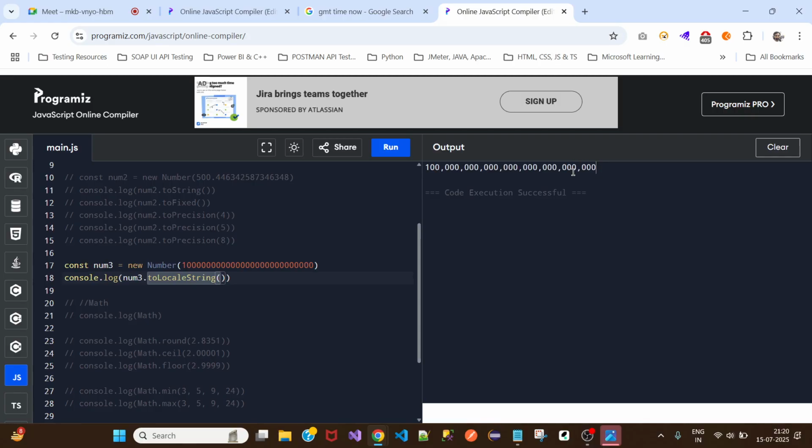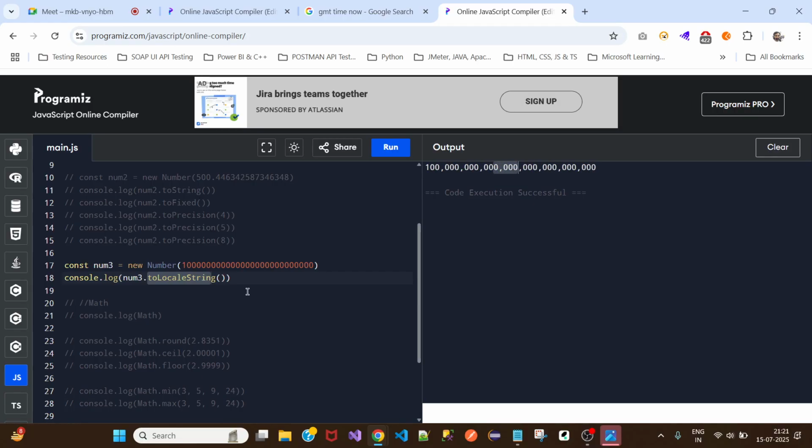Zero, tens, hundreds, thousands, 10,000s, 100,000s, then million, 10 million, 100 million, billion, 10 billion, and it goes on. I'm pretty sure we don't have the Indian system conversion, we only have this English system conversion. So if there is a long number like this, you can use toLocaleString so that it will be easy to read.